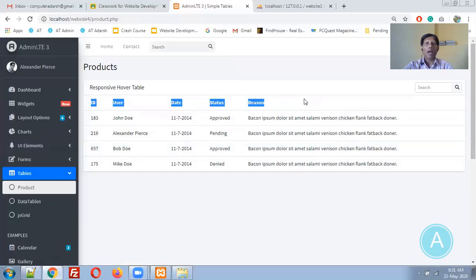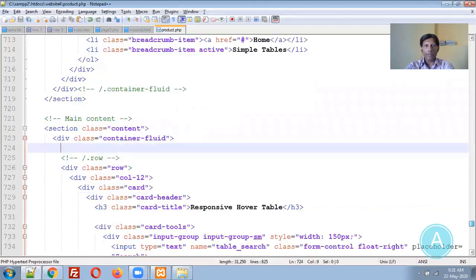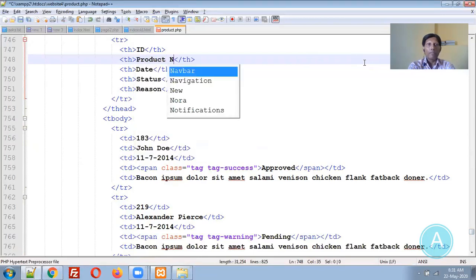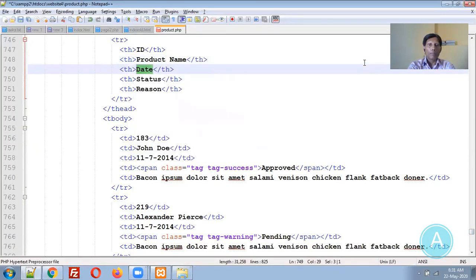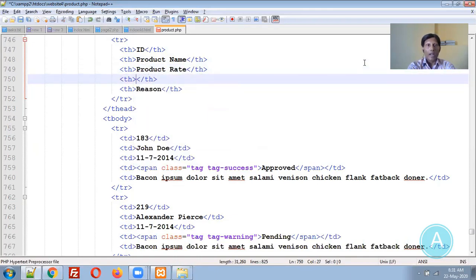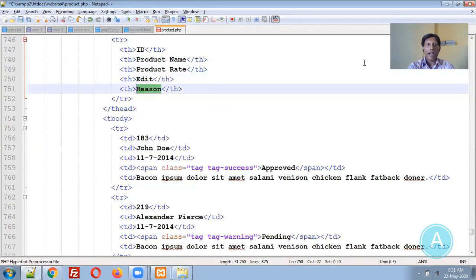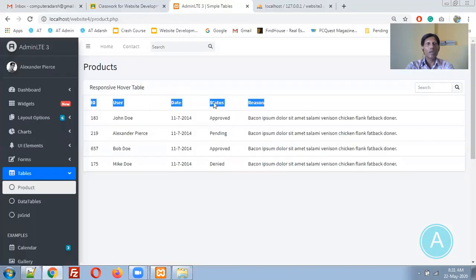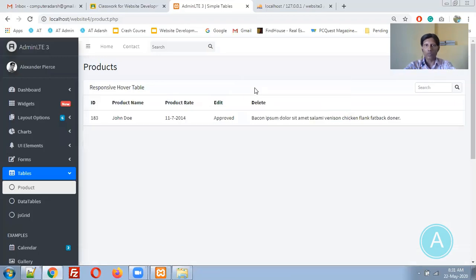So how many columns I want over here, that I need to specify. First is the ID column, then product name, then product rate will be there, then edit operation will be there, and delete operation will be there. So I don't want this many rows, I want just one row, so I'm removing this one. Let me refresh it and test it. So it is fine. Edit and delete option is there, product rate is there, product name is there, and ID is there. Now let me go to the database.